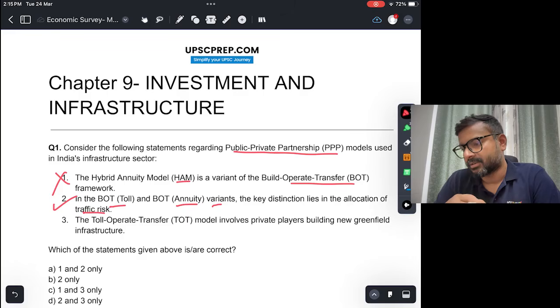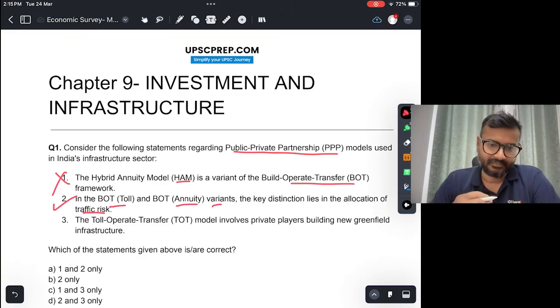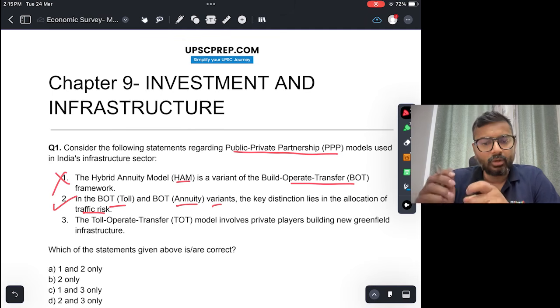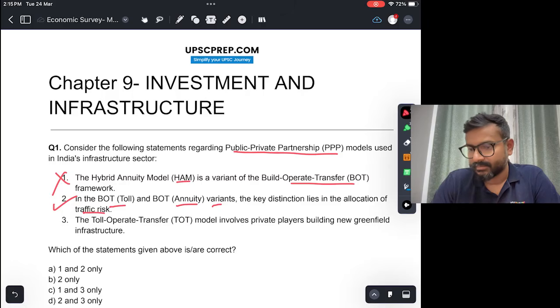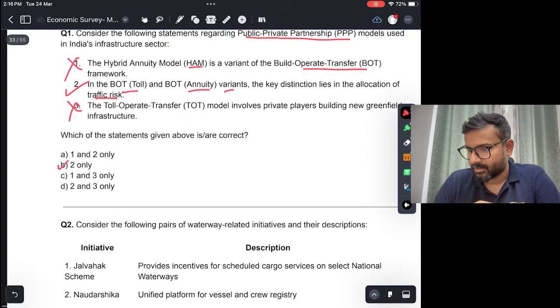Toll operate transfer model involves private players building new greenfield infrastructure. Is that true? Toll operate transfer. So the private party is operating, collecting toll, operating, and then after that it is transferring. So वो greenfield infrastructure बना रही है? Not true, right? It generally involves already जो operational assets हैं, brownfield, उसमें ये use किया जाता है and not greenfield. So this is not correct. Answer would be B. 2 only.